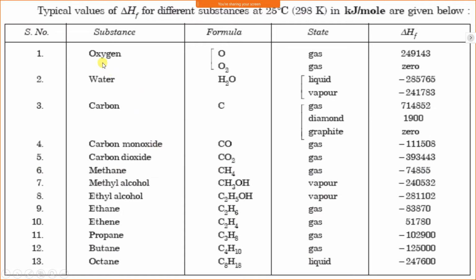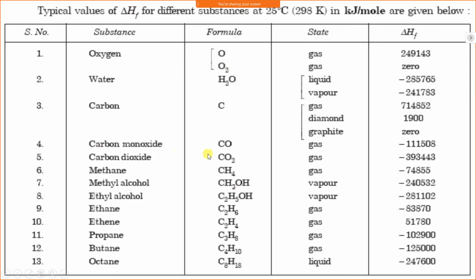We will take some examples. Oxygen is available in the form of gas. Water is available in the form of liquid at atmospheric condition. When a substance changes from liquid to vapor, it changes its enthalpy, and such change in enthalpy is called enthalpy of formation. Now, the enthalpy of formation of any substance at its standard state is always 0.